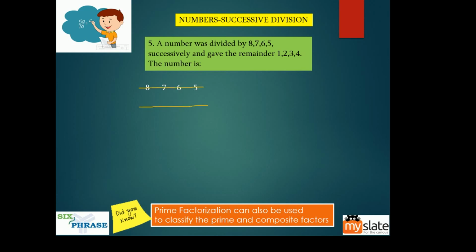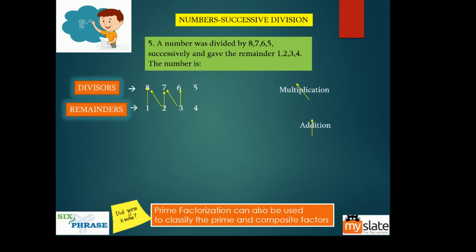8, 7, 6, 5. See, 1, 2, 3, 4. The remainders come at the bottom. See the lines. Look at how the lines are coming. So this means it is a multiplication. This means it is addition. Now these are divisors. These are remainders. Look at the lines. We never put lines here, guys. Make sure this is wrong. You never put lines there. You just leave it empty. And you also don't care about this 5.